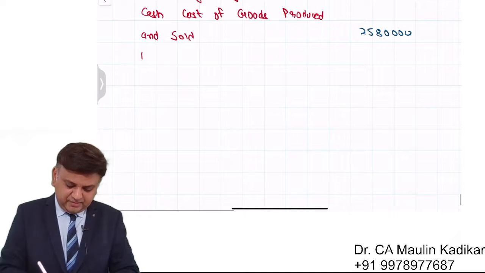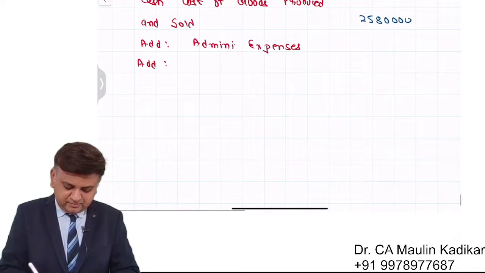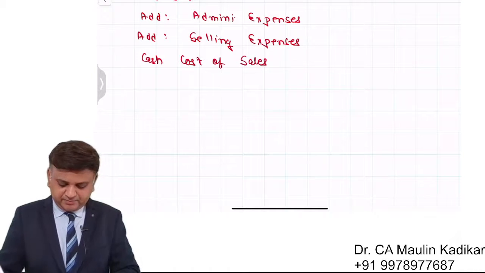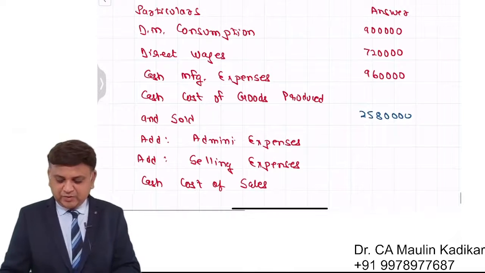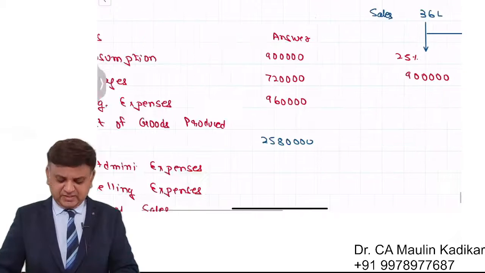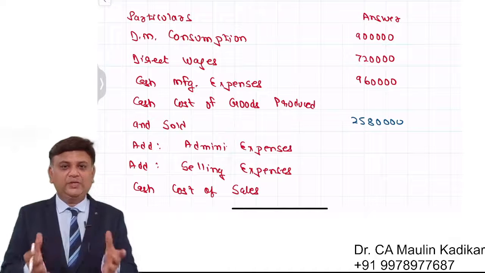Now to this we will add administration expenses and we will add selling expenses. That is the way cash cost of sales will be calculated. I request all of you to write down answer. This portion is only for understanding. This does not form part of the answer. This is what you are required to write. Please write down answer. And I hope that everybody is clear.